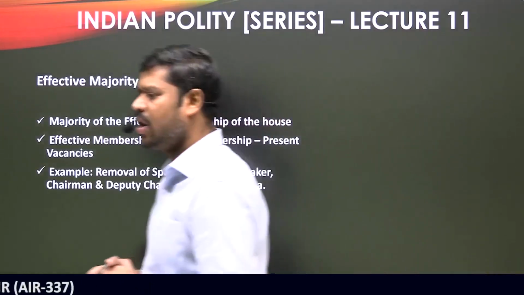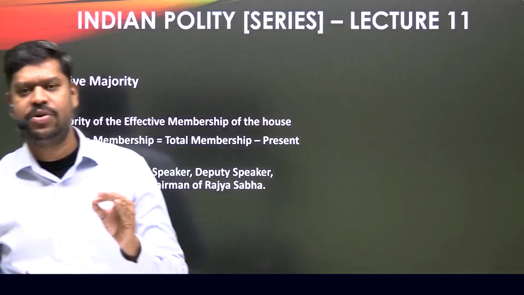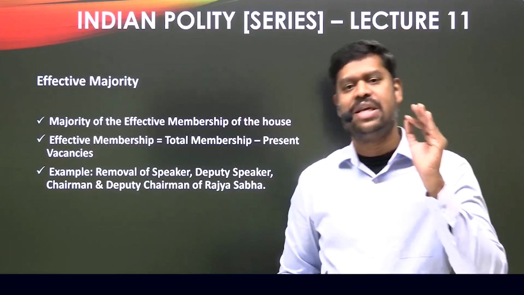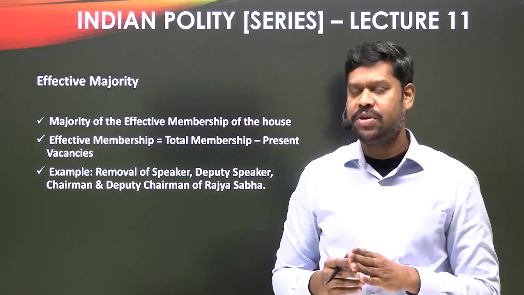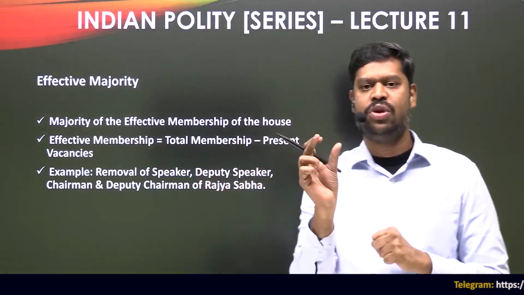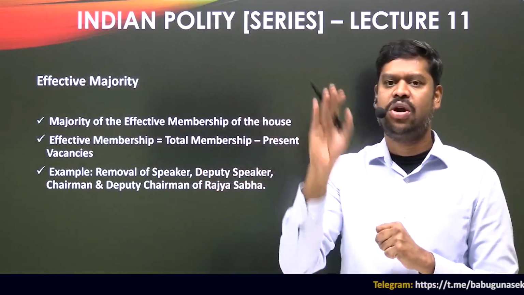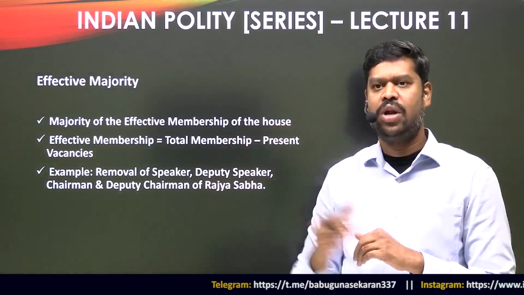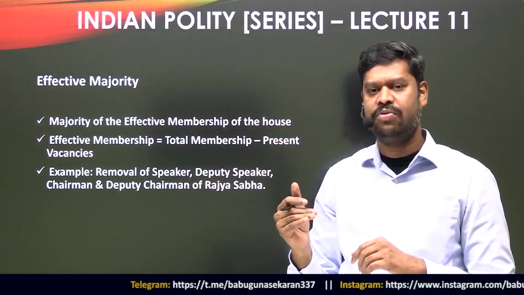So, here what you will have to understand to calculate the effective majority. First, you need to have what is called the effective membership. And effective membership is what? Total membership minus vacancies. And that gives you effective membership, and the majority of that would be what is called the effective majority. So, let me just compare all the three things once again very quickly.